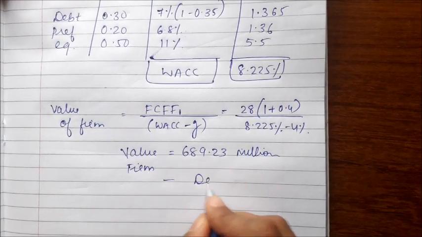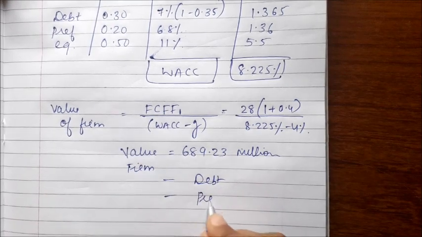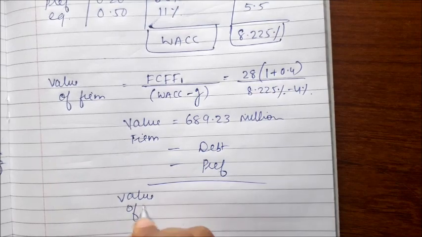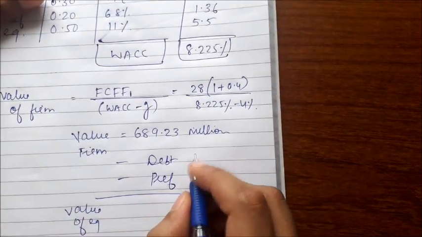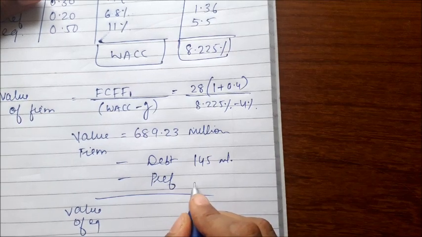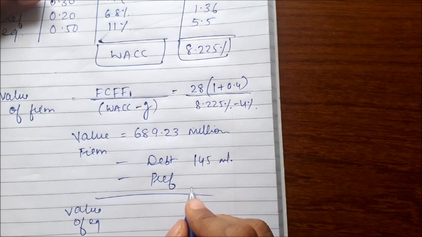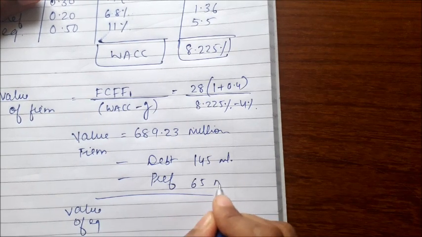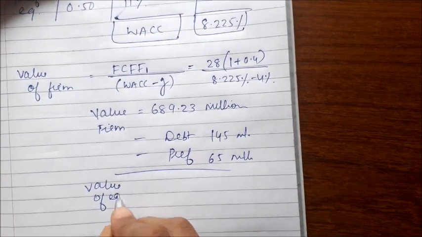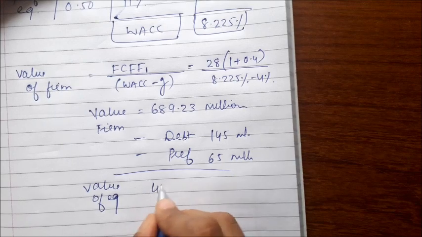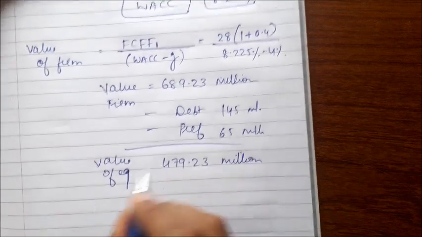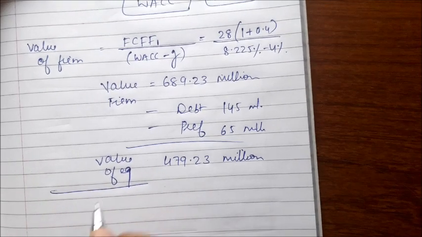If we remove the debt and the preference shareholders' value, we'll get the value of equity. The debt value is 145 million and preferred stock is 65 million. So reducing both of them, the value of equity is 479.23 million. But for one share, we'll divide it by the number of shares.